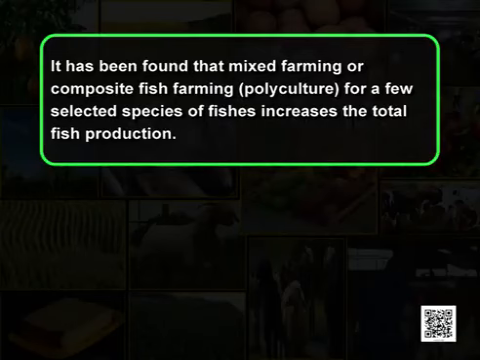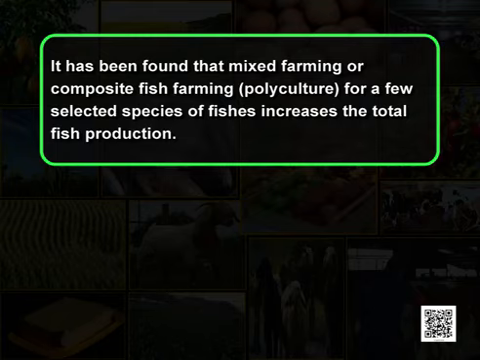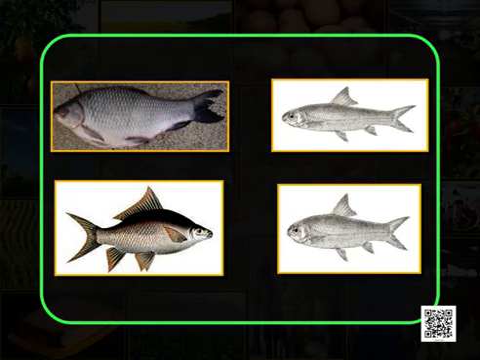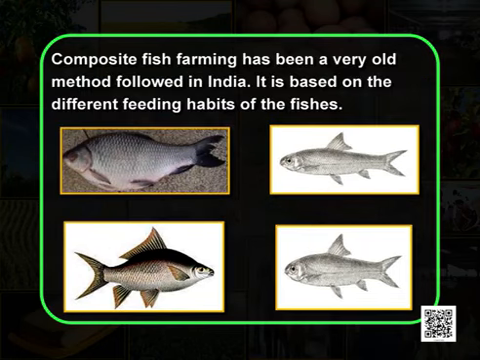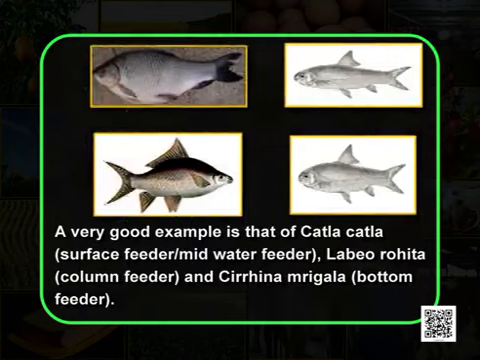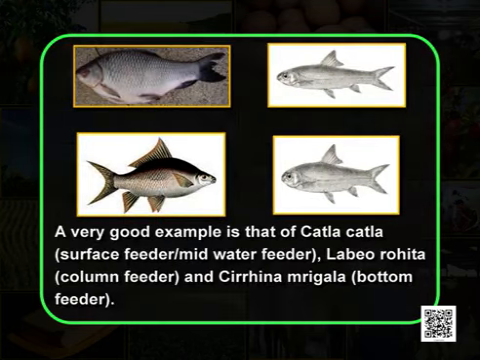It has been found that mixed farming or composite fish farming, that is polyculture of a few selected species of fishes, increases the total fish production. As you can see here the various types of fishes, composite fish farming has been a very old method followed in India. It is based on the different feeding habits of the fishes. A very good example is that of catla, which is a surface feeder and midwater feeder, Labeo rohita, a column feeder, and Cirrhinus mrigala, which is a bottom feeder.